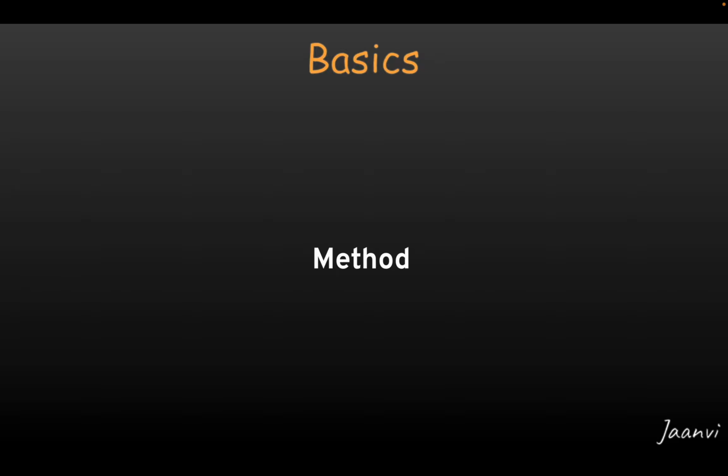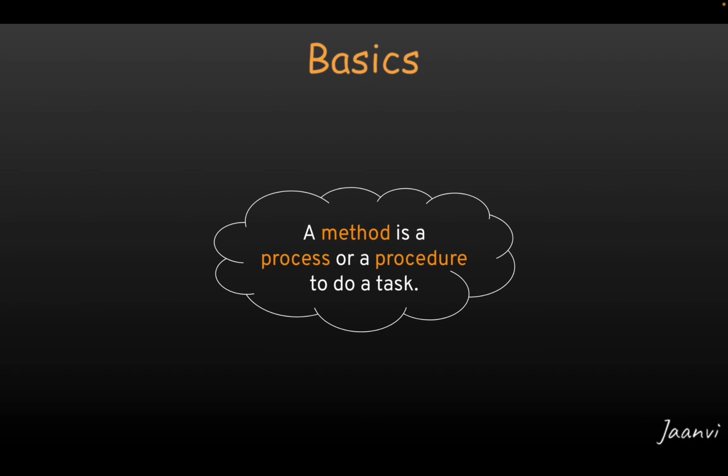Let's first understand the meaning of the word method. The word method is defined as a process or a procedure to do a task. In simple terms, a method is like a set of instructions or a step-by-step procedure to accomplish a task. There can be many ways or methods to accomplish a task, but the end goal will remain the same with respect to the given task.